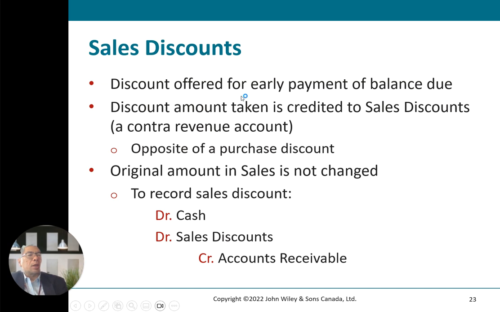Sales discount is a discount offered for early payment of the balance due. The discount amount taken is debited to sales discounts, the opposite of purchase discount. The original amount in sales is not changed. To record a sales discount, cash is debited, sales discount is debited, and accounts receivable is credited.